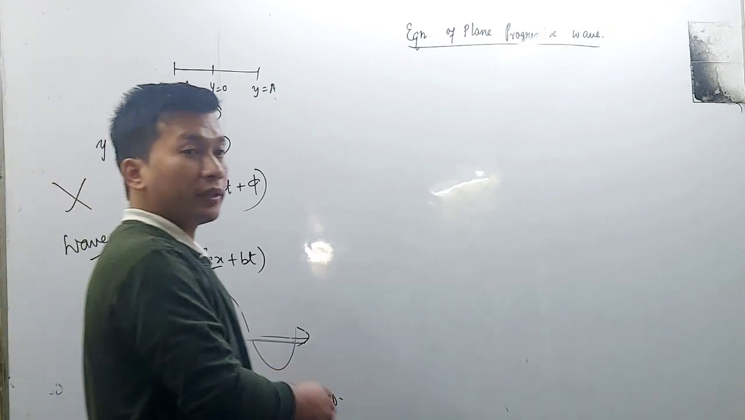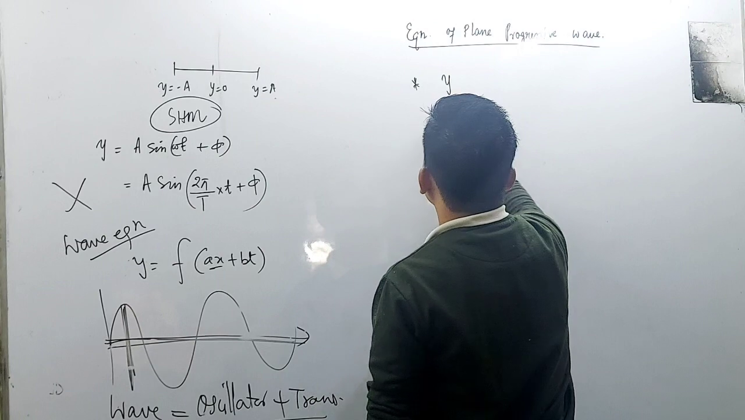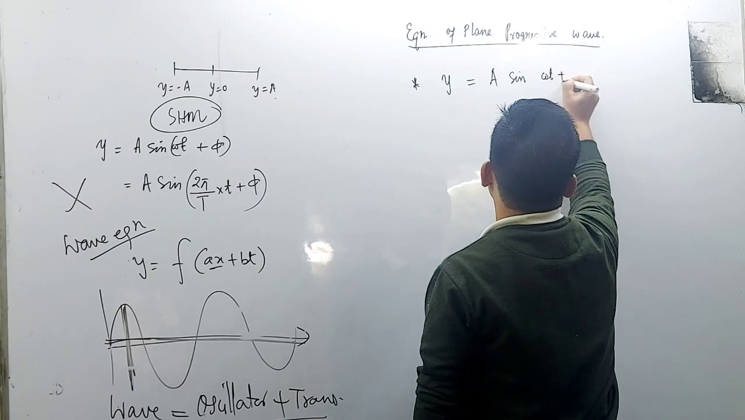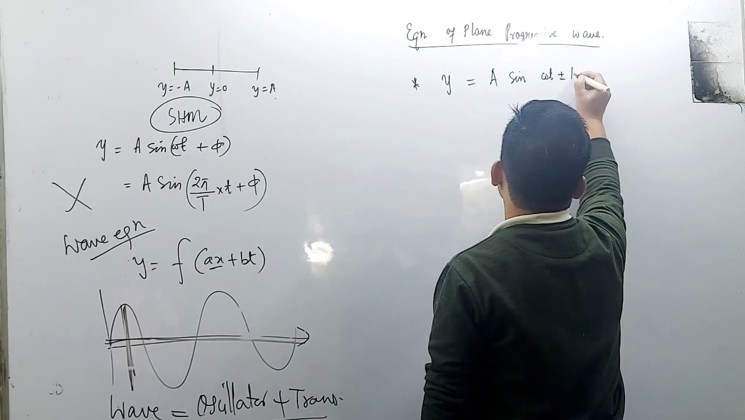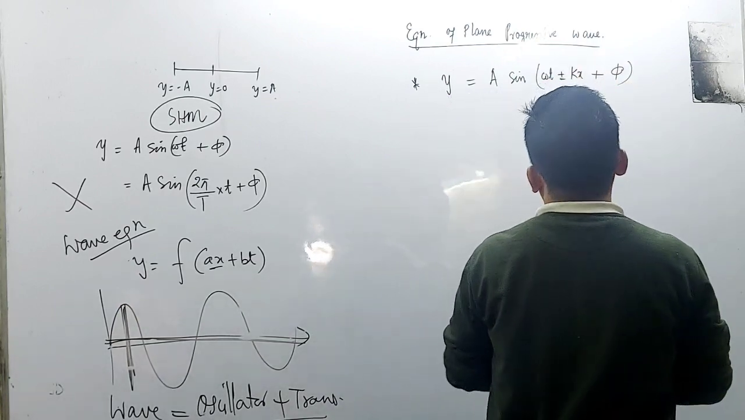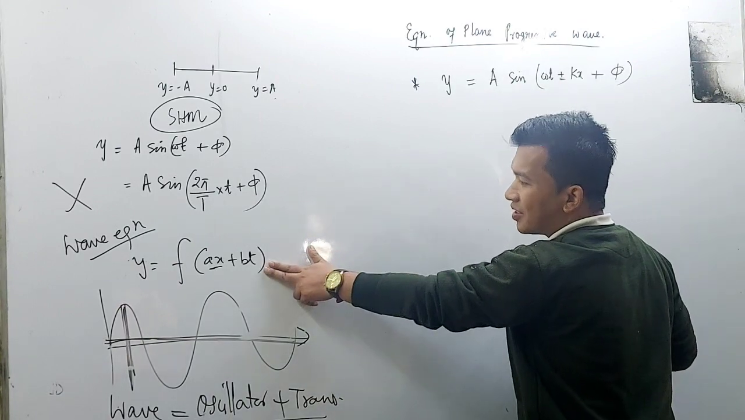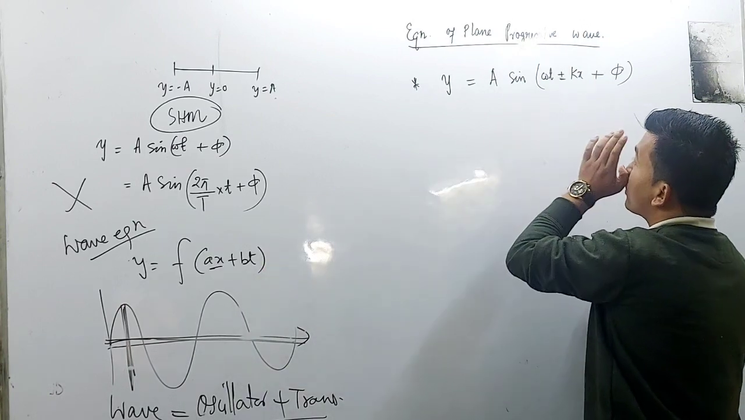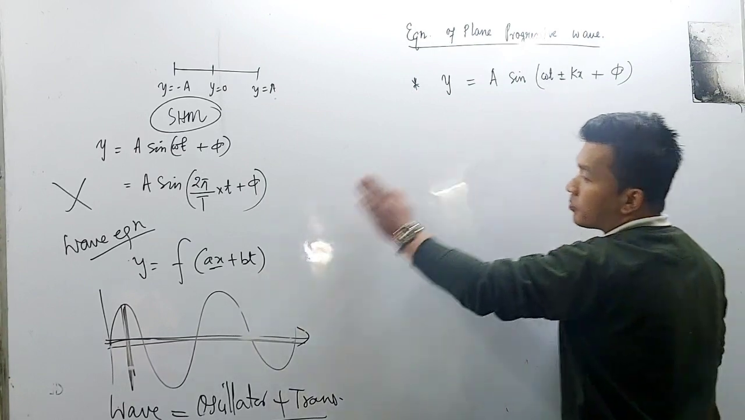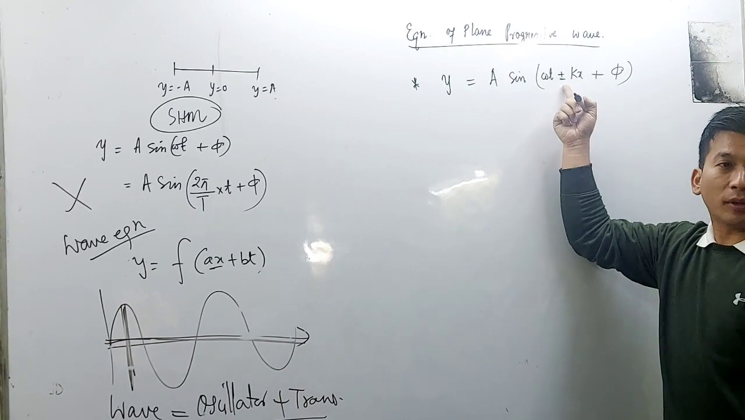The equation of a plane progressive wave is y is equal to A sine of omega t plus or minus k x plus phi. Does this equation satisfy the wave equation or not? Yes, it is satisfied, because it has time, it has displacement, and it has the wave number.